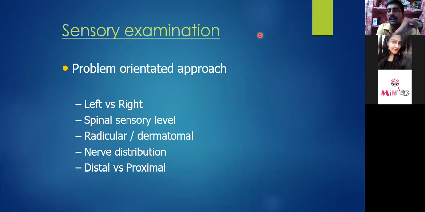If the patient has involvement of only the lateral aspect of the shoulder, then the C5 nerve root can be involved and the axillary nerve may be the culprit. If the patient has sensory disturbance throughout the median nerve distribution, like the anterior and lateral aspect of the forearm and hand, then it can be the median nerve. Maybe there are three different nerve roots, but a single peripheral nerve is responsible there. So while examining the sensory system, we are trying to rectify: is there a peripheral nerve involvement? Is there a spinal nerve involvement? Is there cortical involvement?